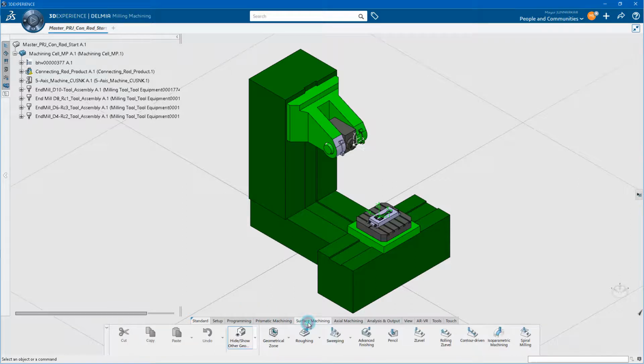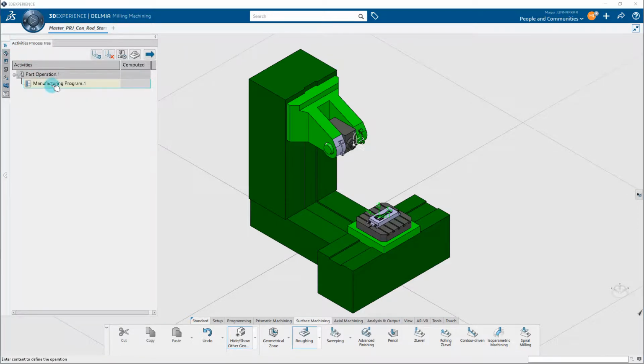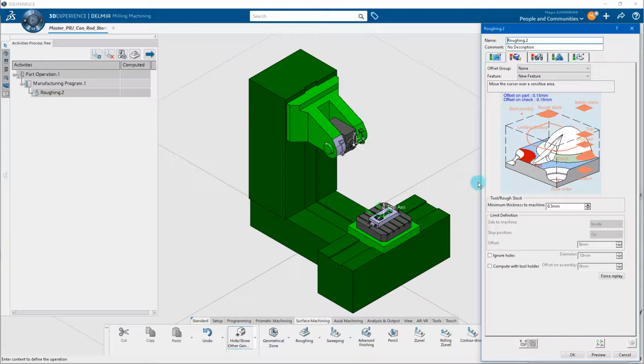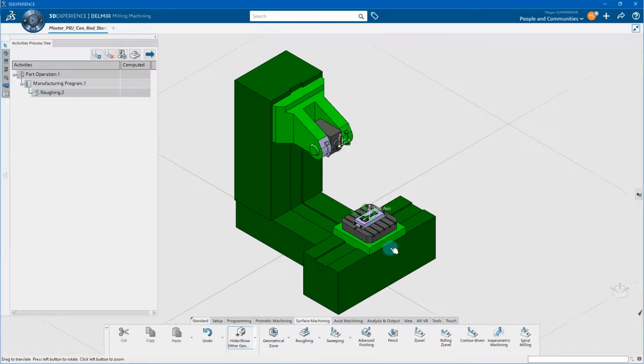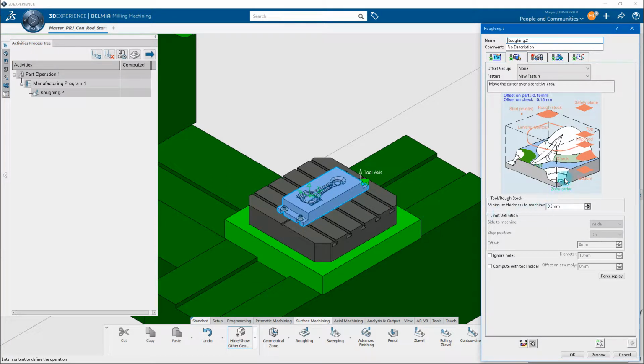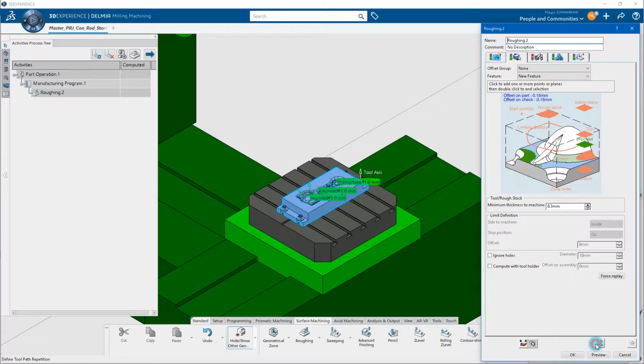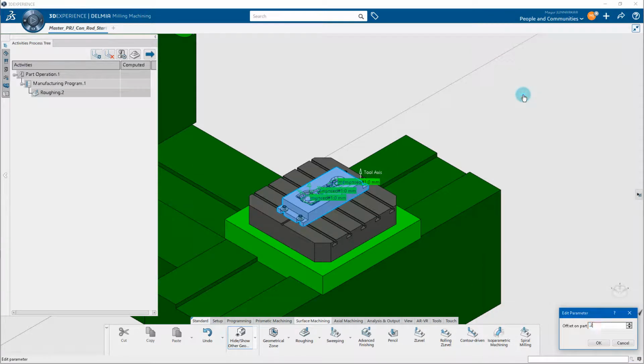We will select the roughing icon from the surface machining section and then click Manufacturing Program from the Activities Process Tree browser. First, we will select the part to be machined. Now, we will select the imposed planes. We will define the offset values. It helps the roughing operation to recognize the input stock automatically.